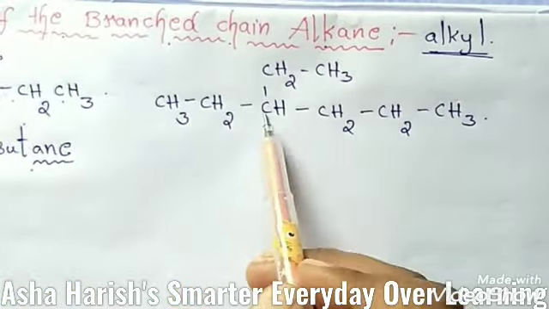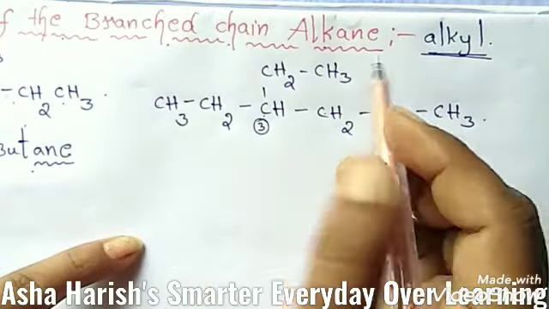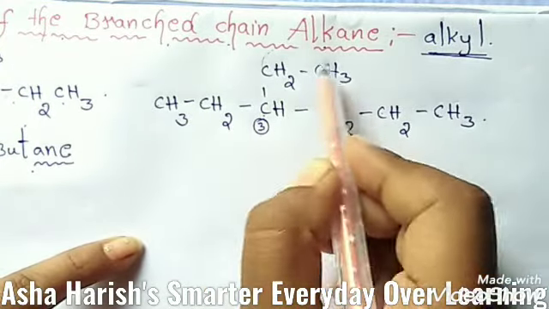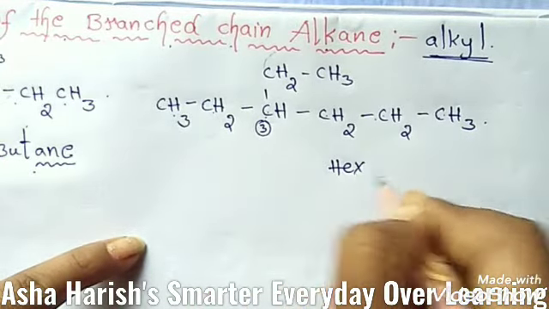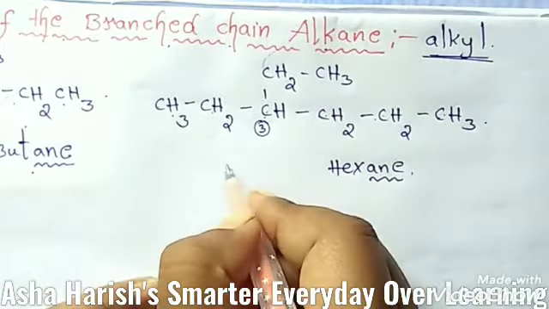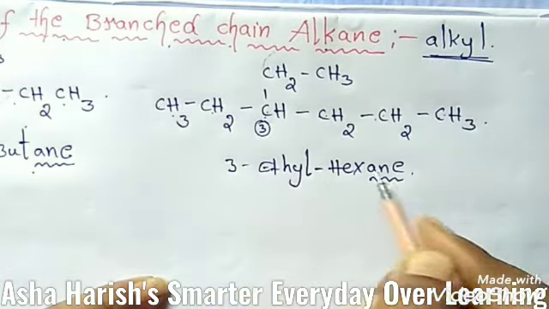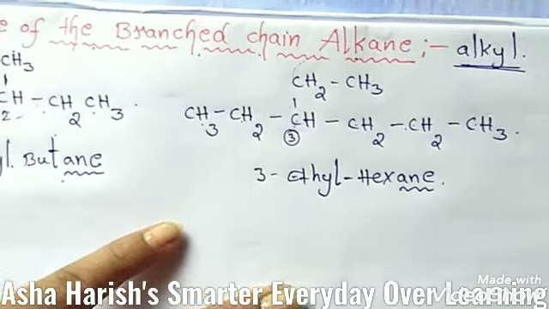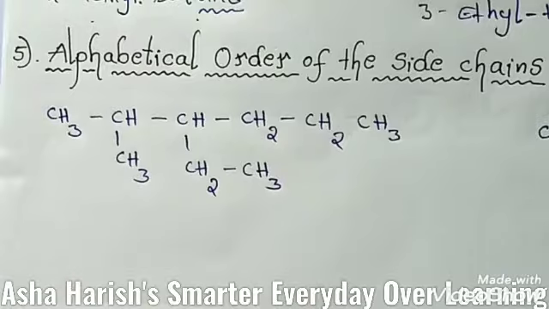Some examples: this is one example, and the next example is like this: 1, 2, 3, 4, 5, 6, and at the third carbon one ethyl group is located. 6 carbons means the root word is hex, all single bonds means the suffix ane you have to add here. Then at the third carbon an ethyl group is located, so 3-ethylhexane is the name of this compound. This is about the rule for naming the branched chain alkane.